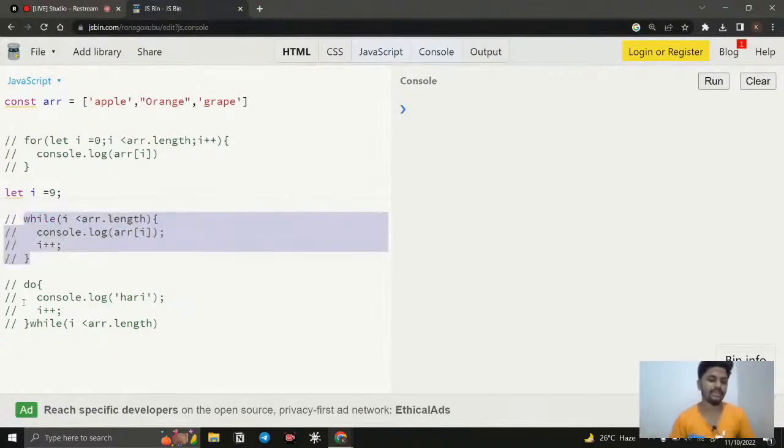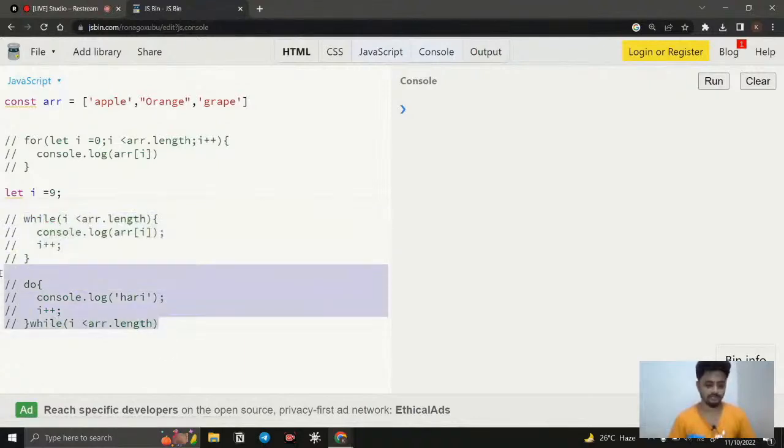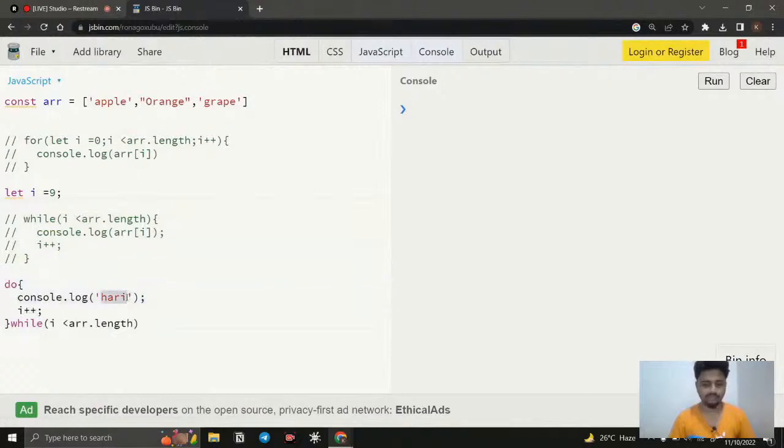But in a do while loop, it will run at least one time, even if the condition is false. It is going to run at least one time, and then it is going to check the condition. So that is the problem with it. In some kinds of work we do use do while loops, but mostly not. The reason is, for authentication and so many things, once the condition is true, then only it should execute.